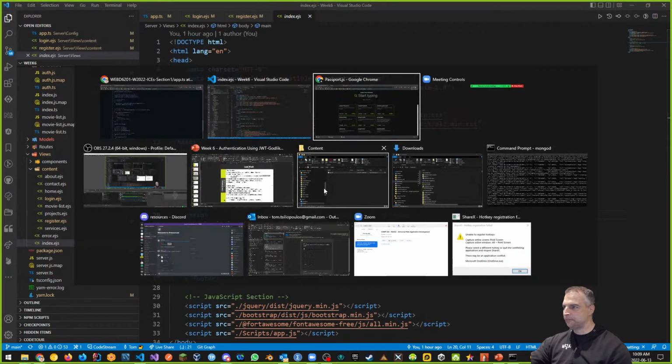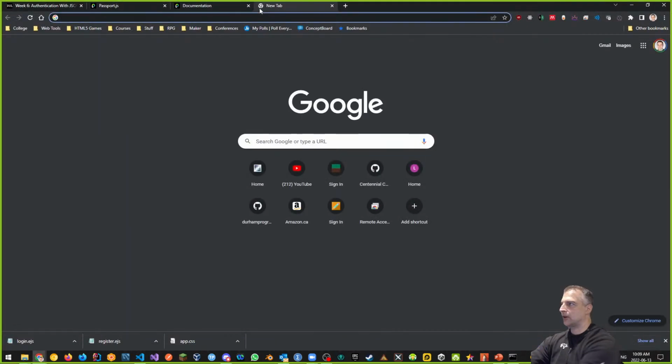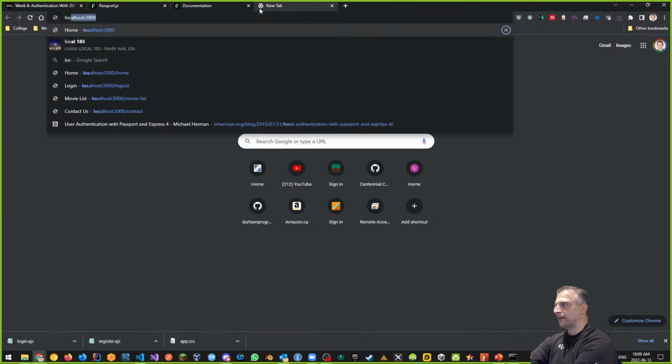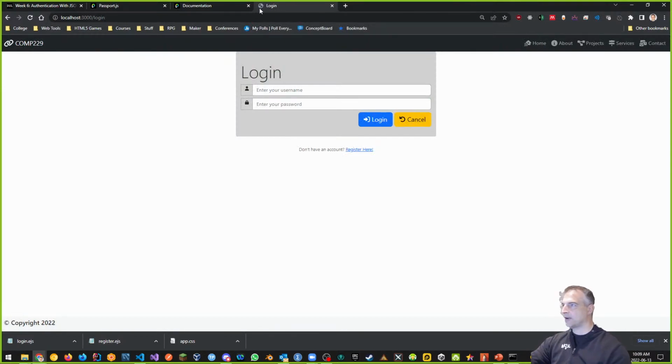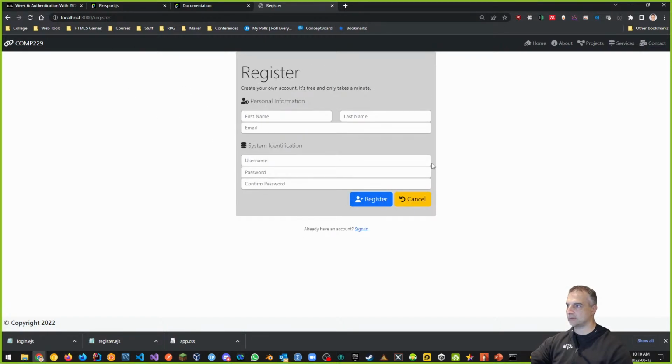Going back to our page though, let's do the login page. So again, I'm going to do localhost 3000, and I want to go to login. Here's my login page. Now it looks a little better. And my cancel, all it does is it should just reset, it doesn't do anything. Login doesn't work because, for it to work, we need to process the login page. However, my register page should work. If I click on register here, it should take me to the register page, which looks like this.